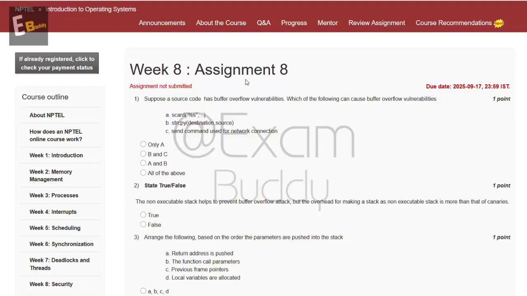Now let's do our assignment. Introduction to Operating System, Week 8, Assignment 8. So the first question is, suppose a source code has buffer overflow vulnerabilities. Which of the following can cause buffer overflow vulnerabilities? So these are the options, and the answer of our first question is C, A and B.